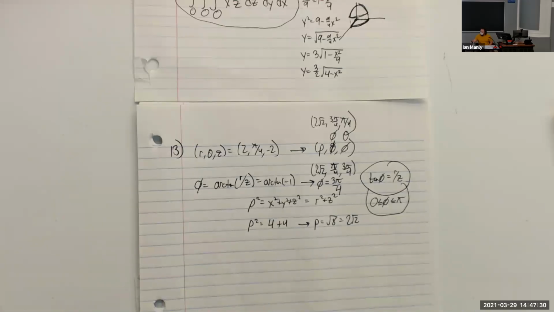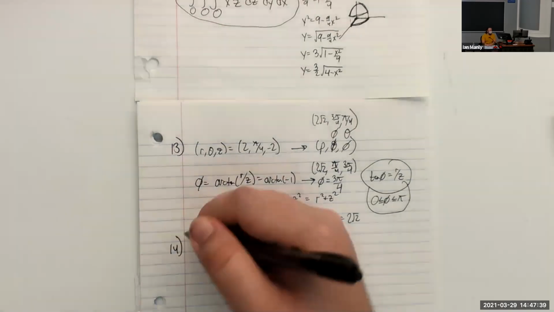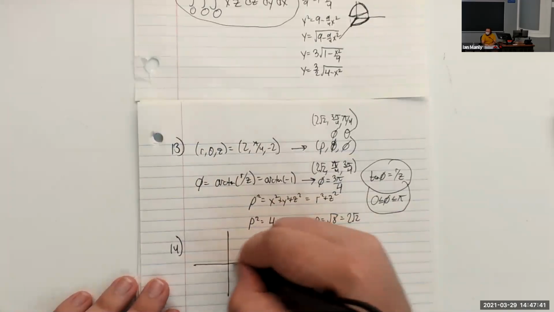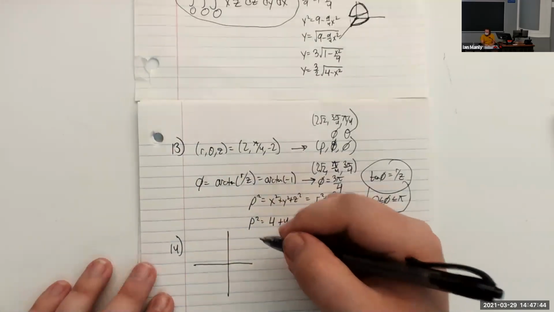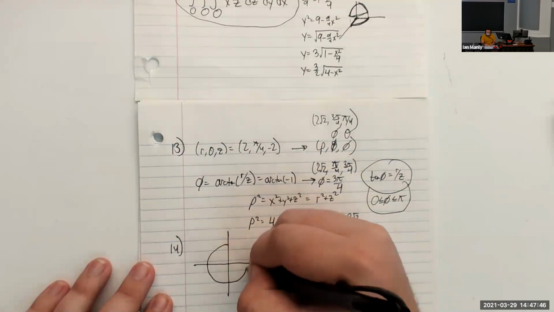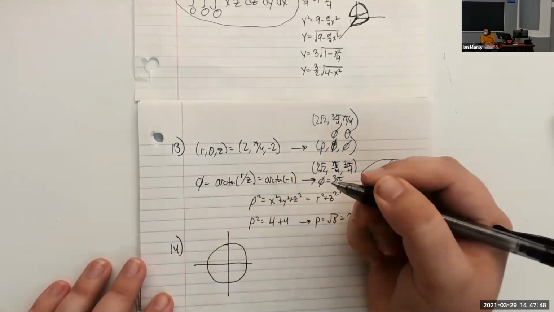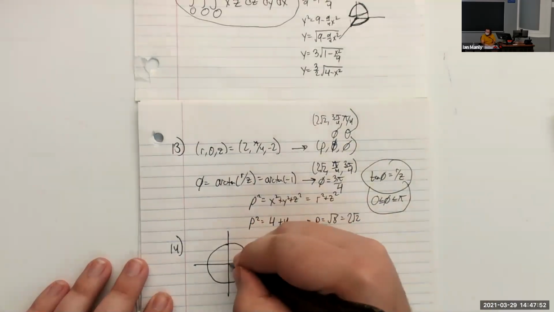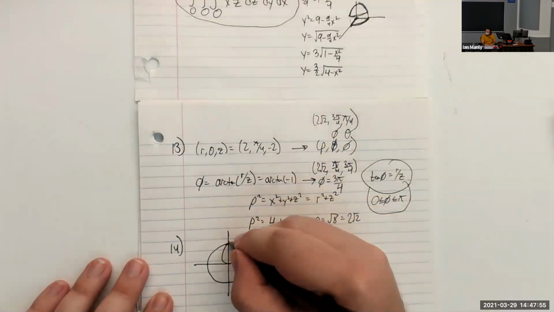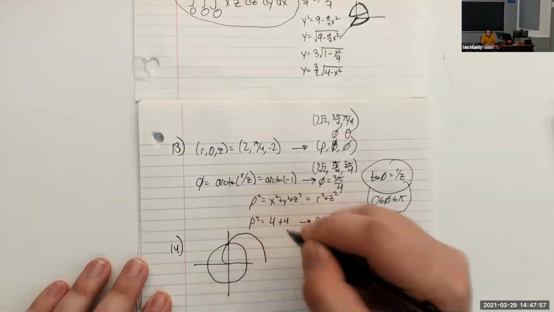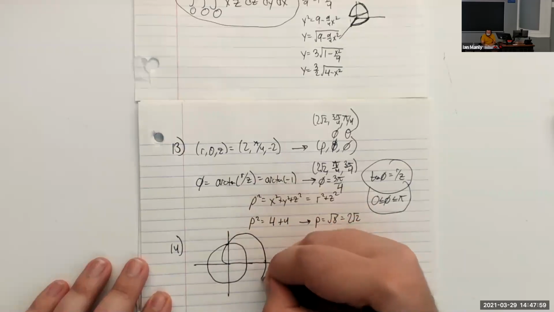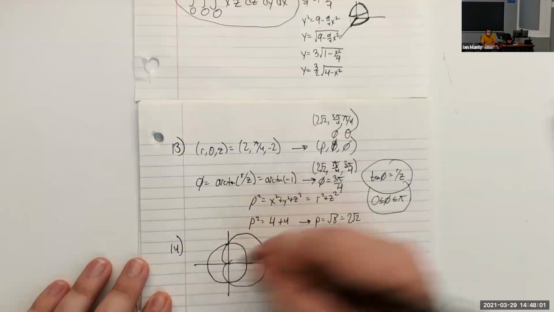Do we have enough time for another one now? Find the area of the shaded region using polar coordinates. We'll at least set up the integral, and then I'll leave you guys to do it. So we have this right here, and then we have this coming out like that, and then coming in here.